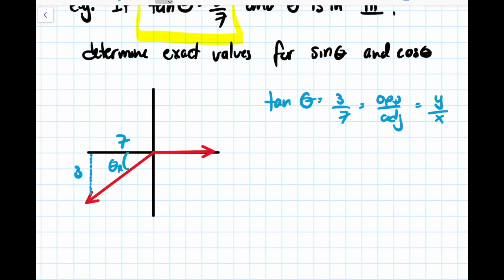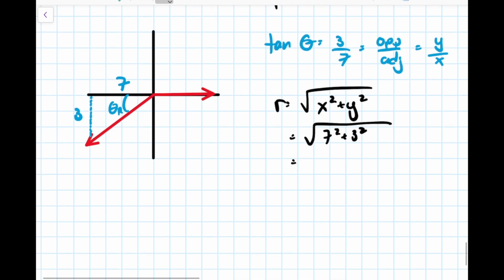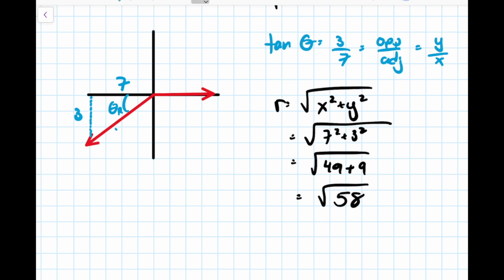Now we need to do r. So r is the square root of x squared plus y squared. That's going to be the square root of 7 squared plus 3 squared. So we've got 49 plus 9, which is the square root of 58. That's going to go on our hypotenuse here. It's root 58.